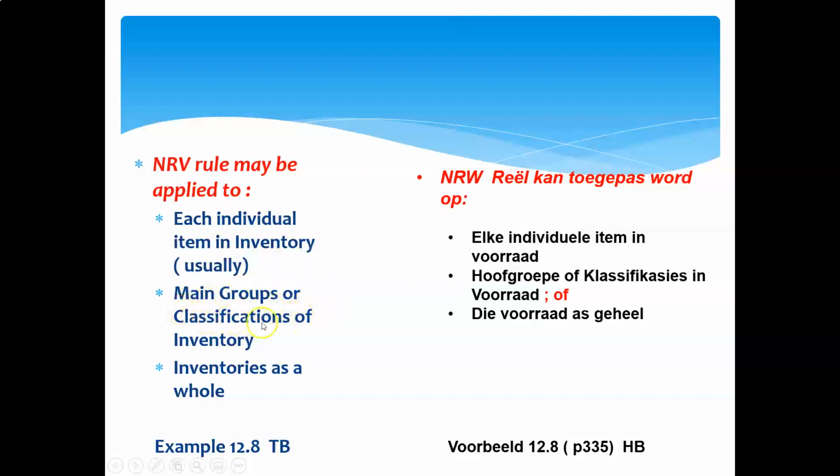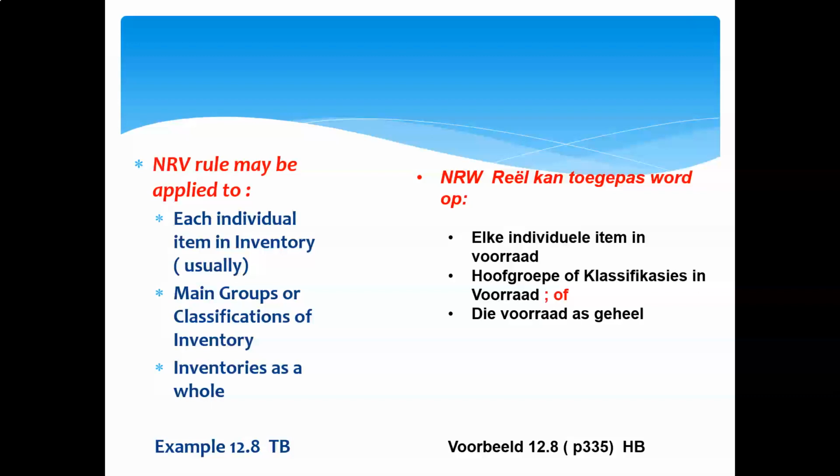And then IAS 2 says you go to the classification of inventory. So what is the classification of inventory? If it's a retail environment, we will go to trading inventory. We will look at trading inventory as a total, what is the cost price in total, what is the NRV, and then we determine whether a write-down is necessary or not. We will look at consumable stock, that is things like stationery, fuel, things like that. We say, okay, this was the cost price, that is the NRV, do we need an adjustment, yes or no?